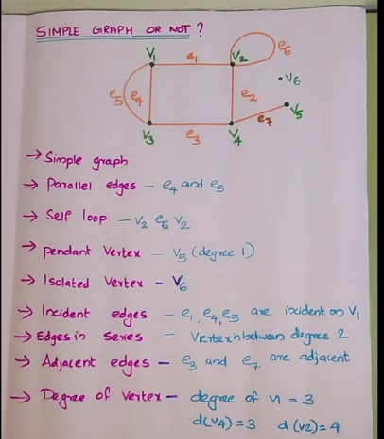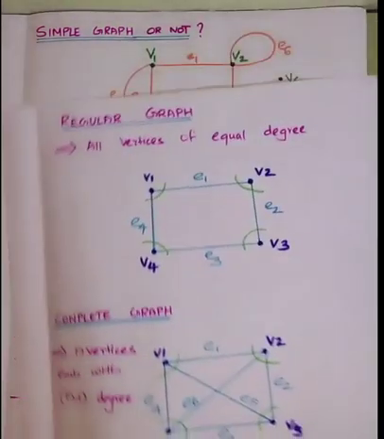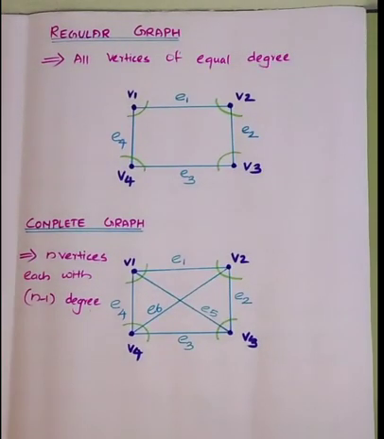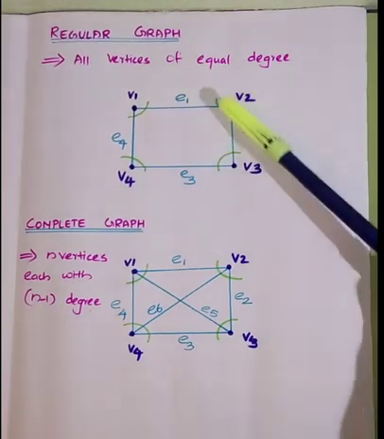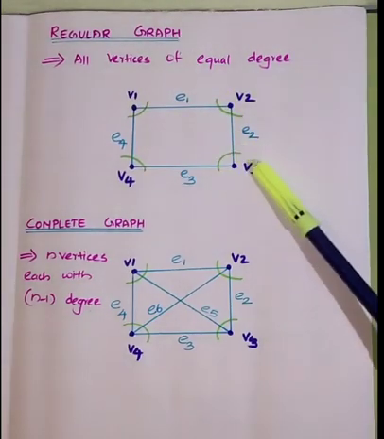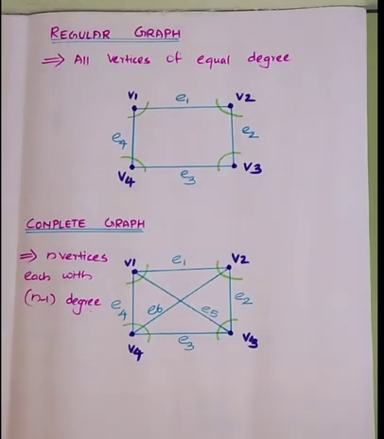Now let us see what are regular graph and complete graph. Most of the students will have confusion about regular graph and complete graph. So, first of all, regular graph. What do you mean by a regular graph? In a regular graph, all vertices are of equal degree. So, in the figure you can see V1 has degree 2, V2 has degree 2, V3 has degree 2 and V4 has degree 2. If all the vertices have equal degree, such a graph is called a regular graph.